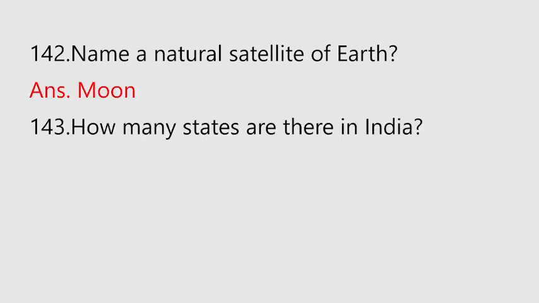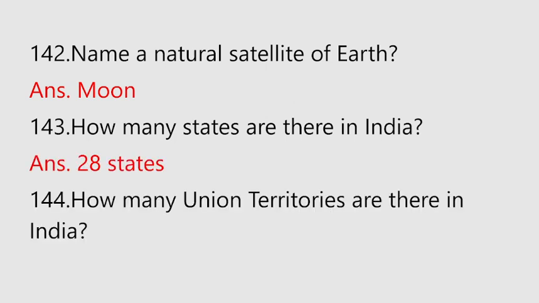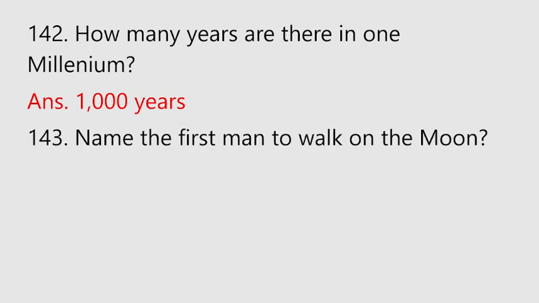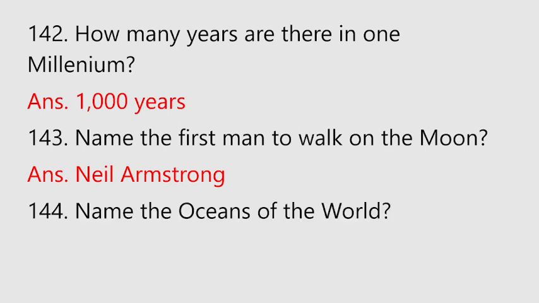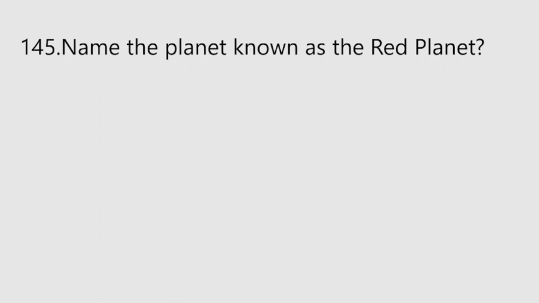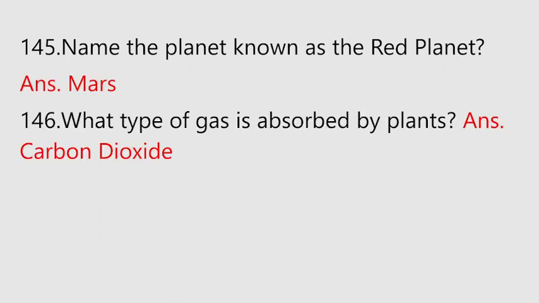Moon. How many states are there in India? 28 states. How many union territories are there in India? 8 union territories. How many years are there in 1 millennium? 1000 years. Name the first man to walk on the moon. Neil Armstrong. Name the oceans of the world. The Atlantic, Pacific, Indian, Arctic and the Southern Antarctic Ocean. Name the planet known as the red planet. Mars.